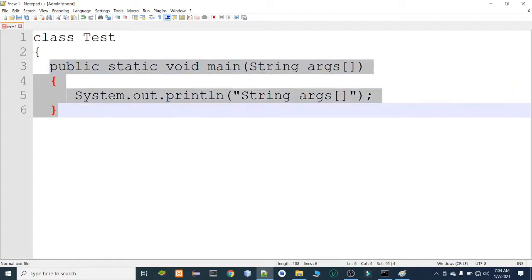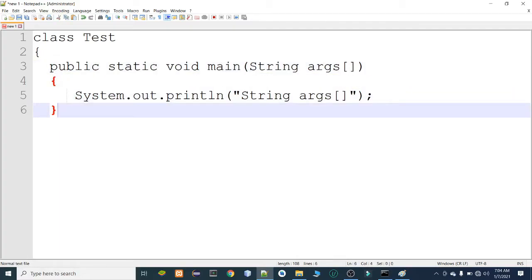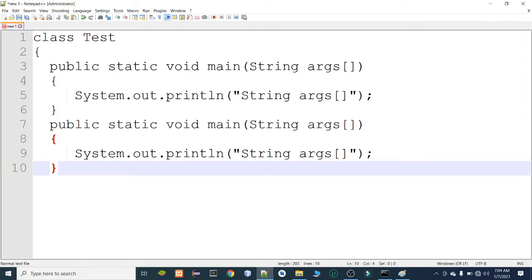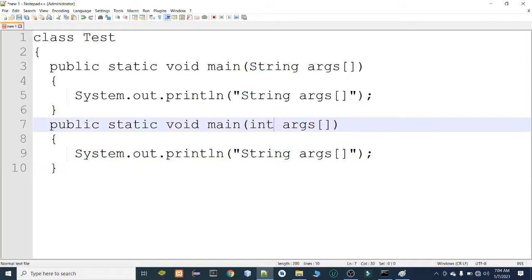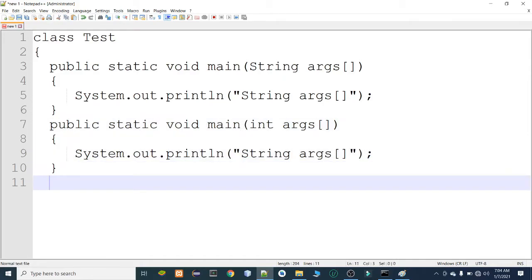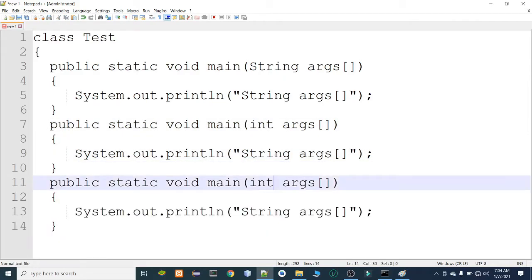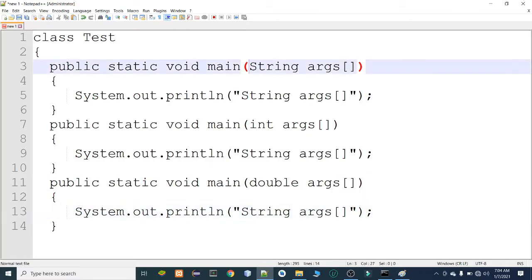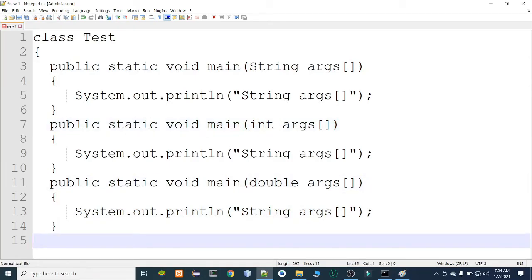Can we declare more than one main method? Yes, we can declare, but it should be different in parameters. So here we will change the parameter. It is of integer type. Can we declare more than 2? Yes, we can declare more, n number of main methods depending upon the requirement. So let's say double. Here it will accept string parameters, integer parameters, and double parameters. Let's close the class.